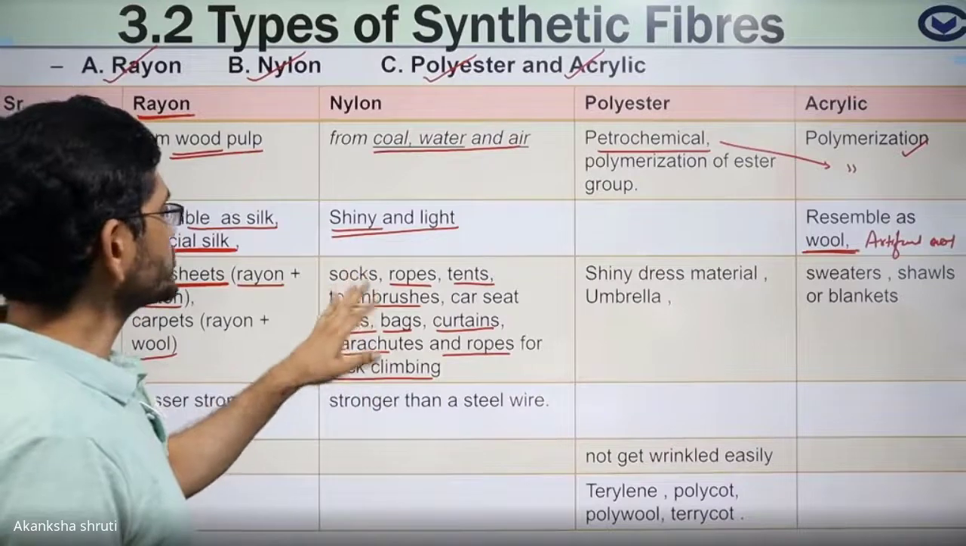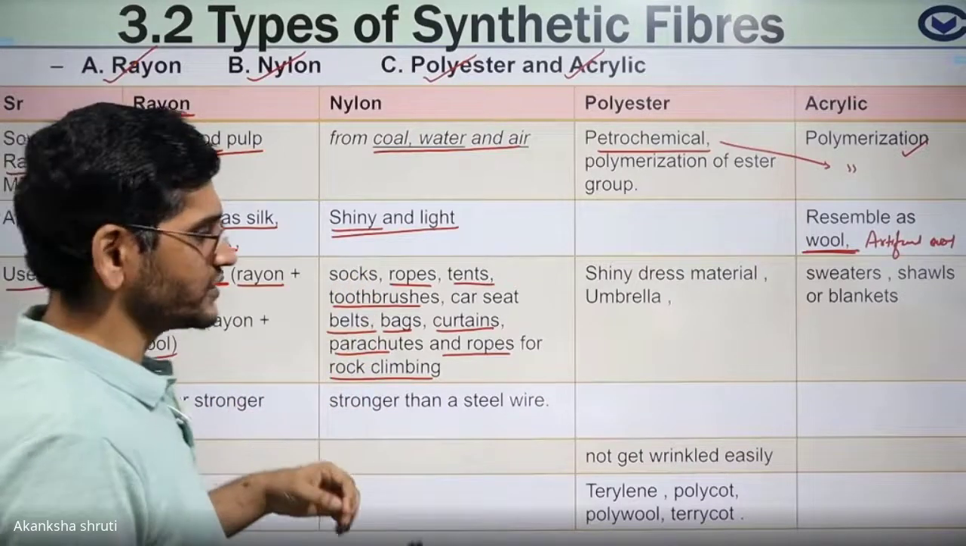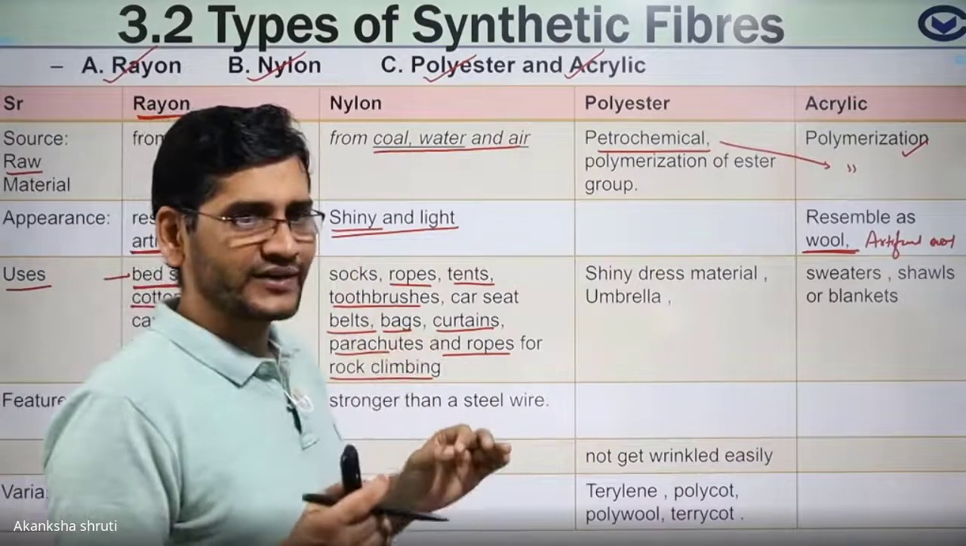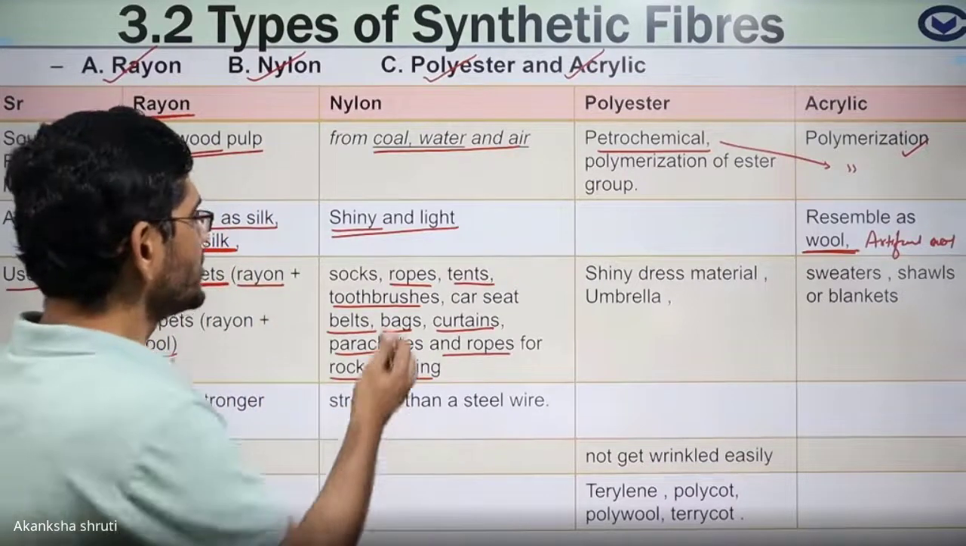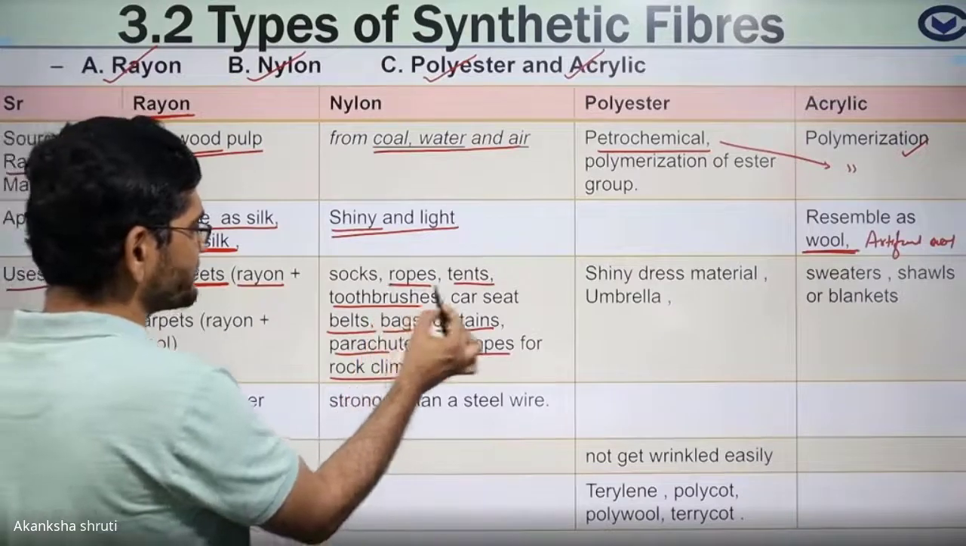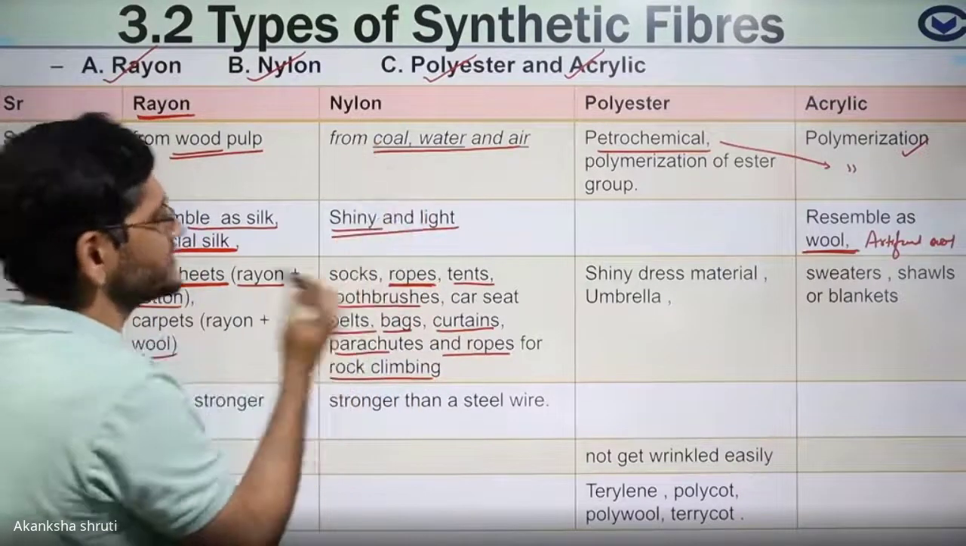These are also used for making cloth, but the cloth is not as comfortable as rayon and cotton. That's why where stronger and rough things are required, we use this nylon.